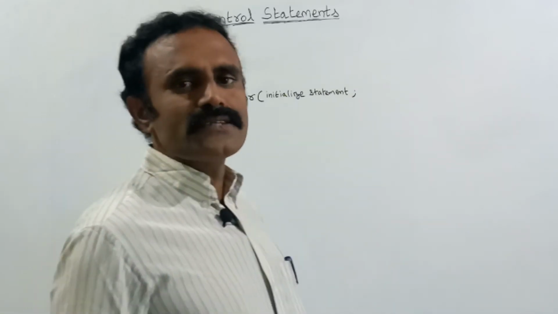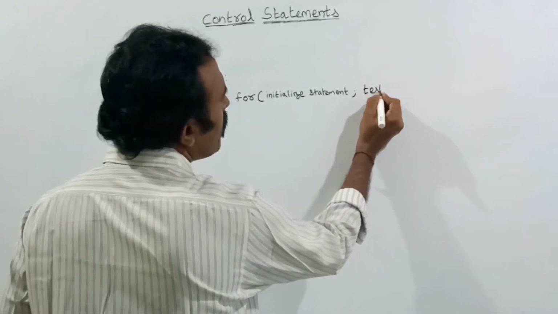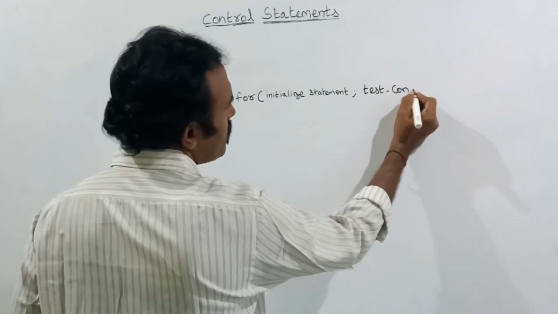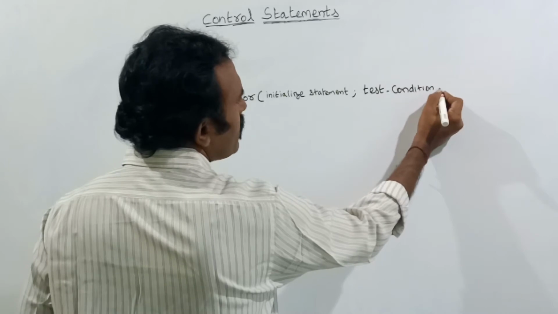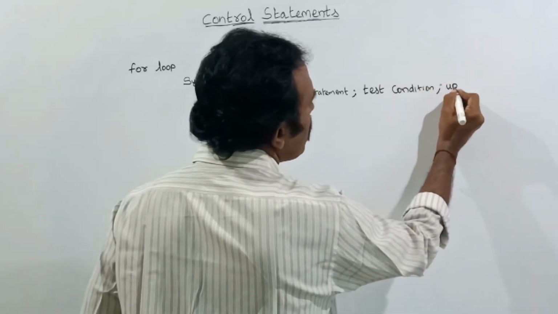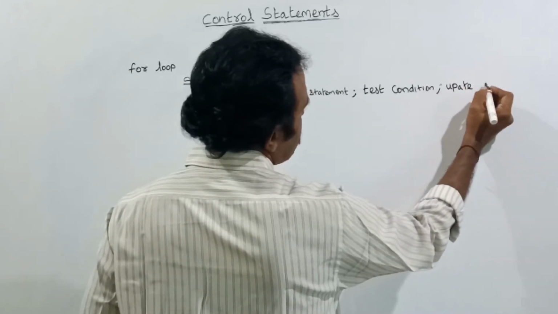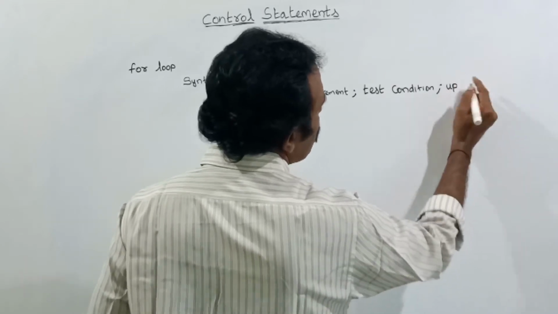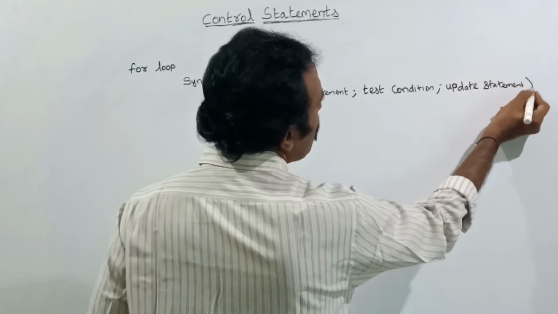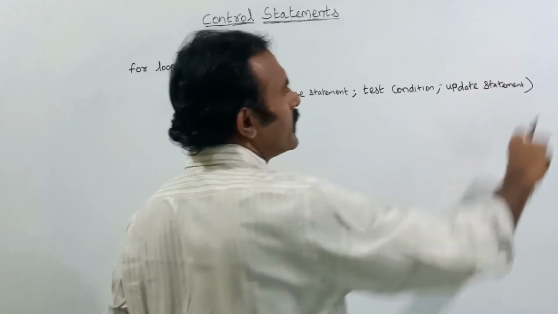Next, the test expression or test condition, the condition part. Next a semicolon, and at last the update expression or update statement. Here we should not put a semicolon at the end of the for loop.